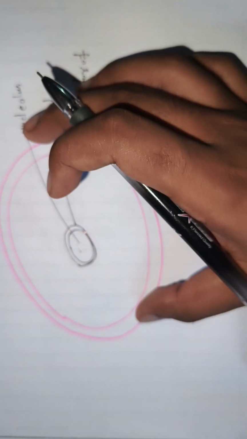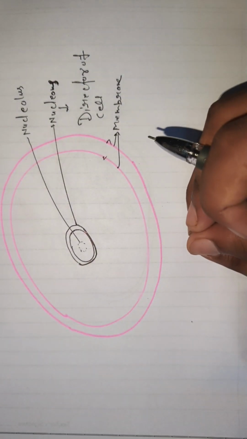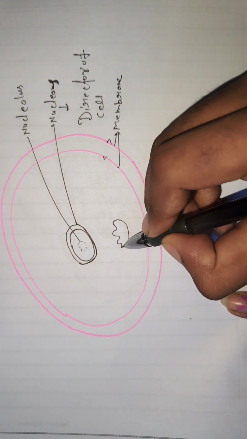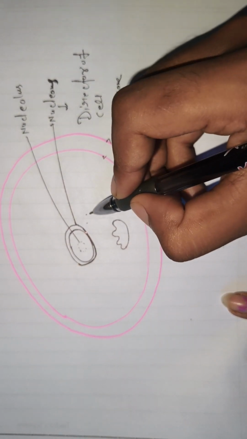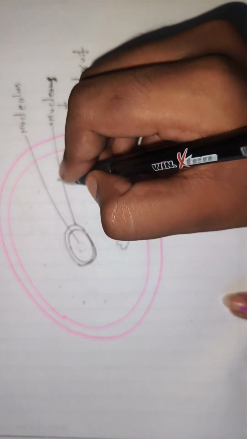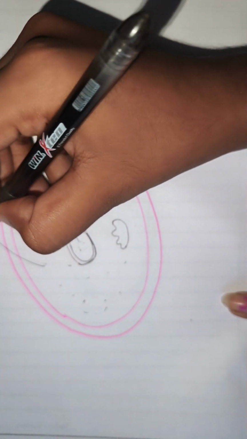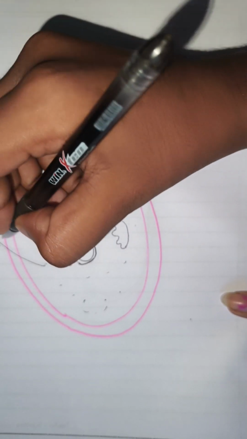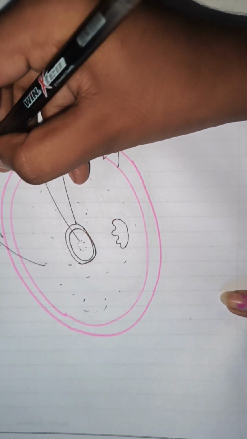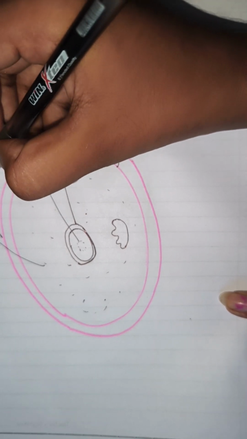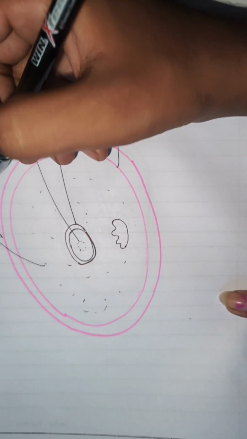In the cell there are more cell organelles, like mitochondria and endoplasmic reticulum, and first the cytoplasm is this. In the cytoplasm, 90% is water and 10% is other things. 90% water in this. Okay.